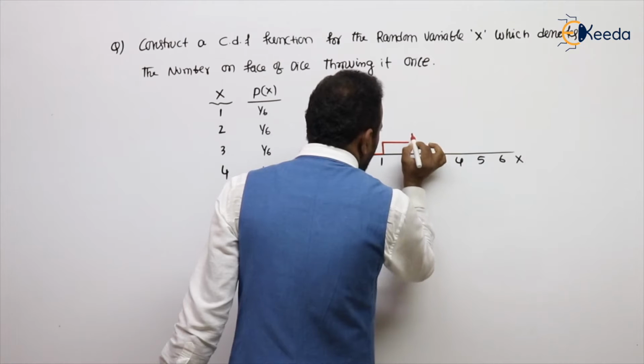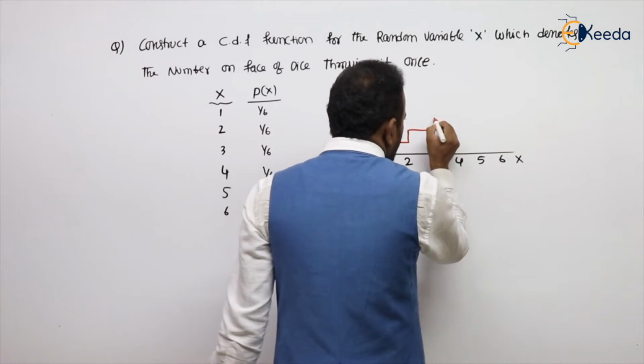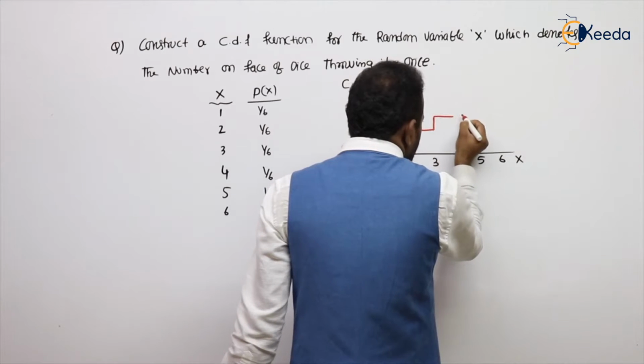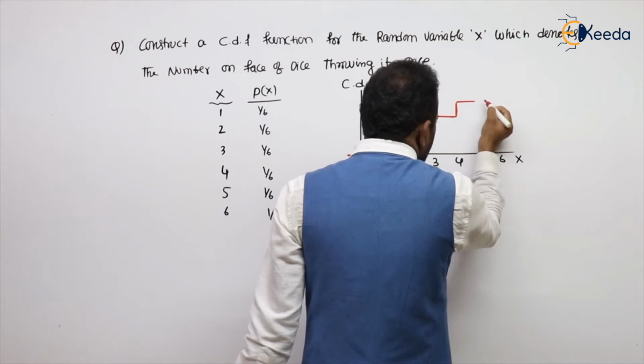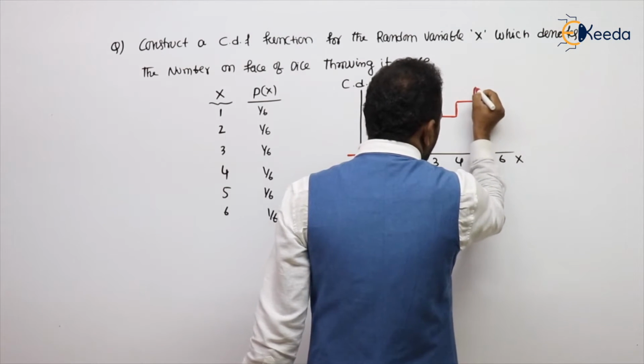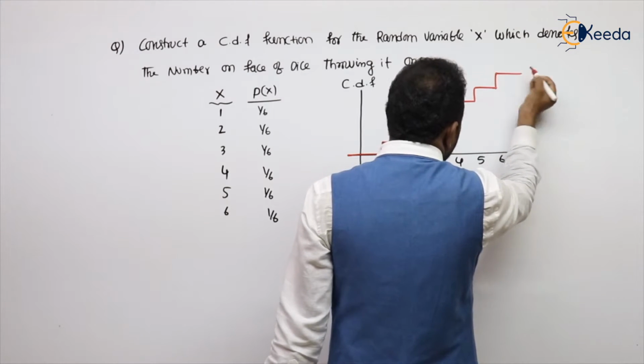Between 1 and 2 no other values. At 2 how much is adding? Another 1 by 6. At 3 another 1 by 6. At 4 another 1 by 6. At 5 another 1 by 6. At 6 another 1 by 6.